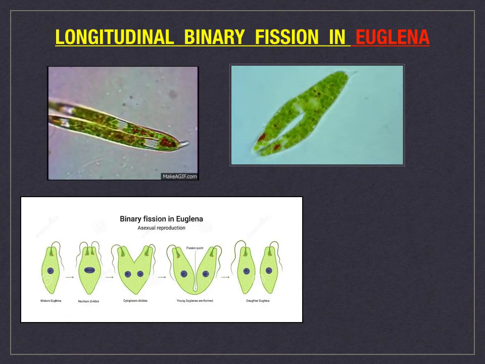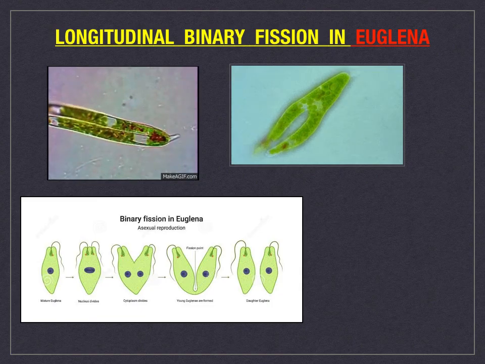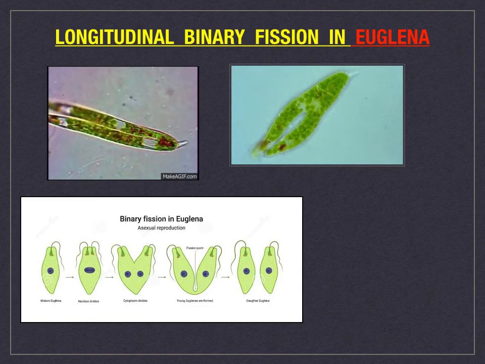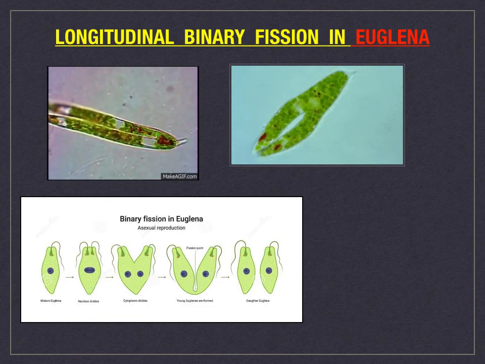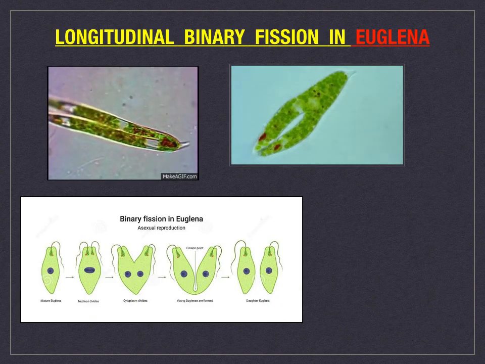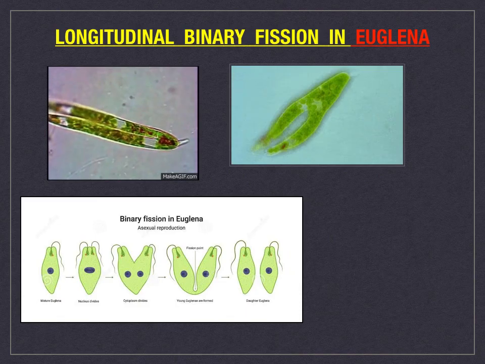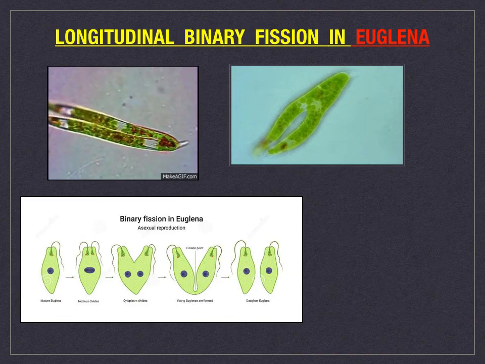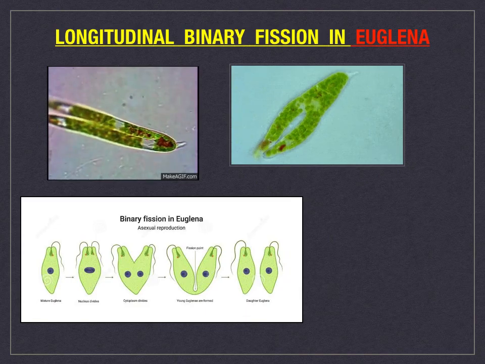At first, a longitudinal groove develops in the middle of the anterior end. This groove extends gradually towards the posterior end until two daughter individuals are separated. One daughter Euglena retains the parental flagella, while the other daughter individual develops new flagella from the newly formed basal granules.